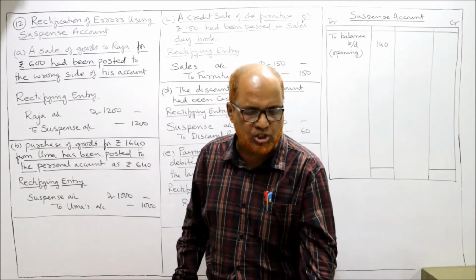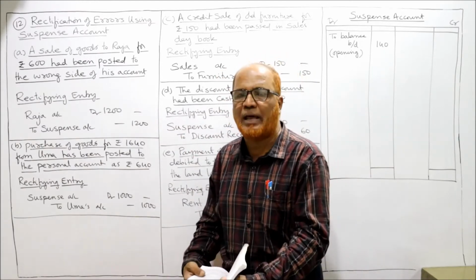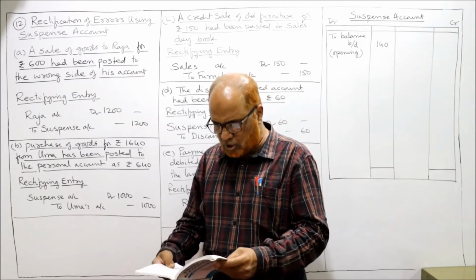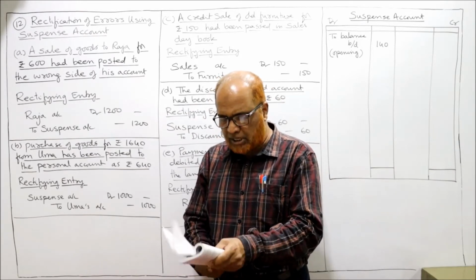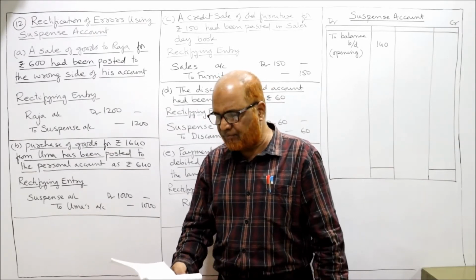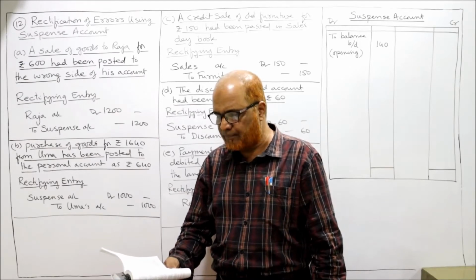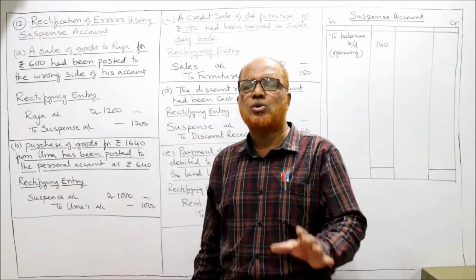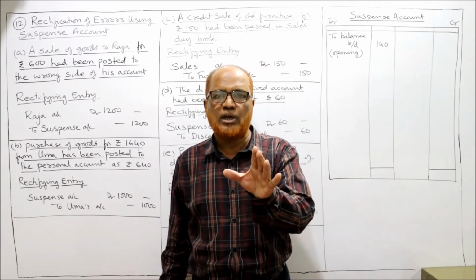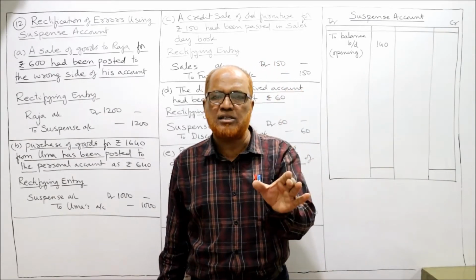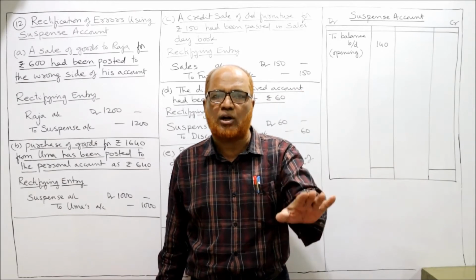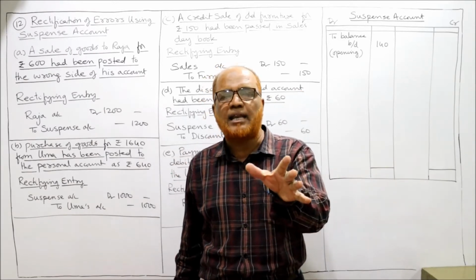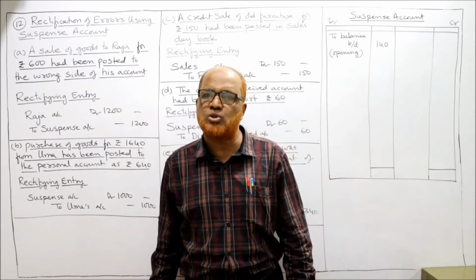Now I am starting the next problem, problem number 12. A bookkeeper prepared a trial balance on 31st December 2013 which showed a difference of 140 rupees excess credit. So what the problem says is, a bookkeeper has made the trial balance, but unfortunately the trial balance is not tallying. Why will the trial balance not tally? Because there are some errors in the books of accounts.